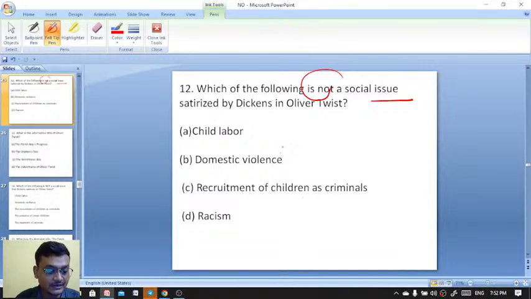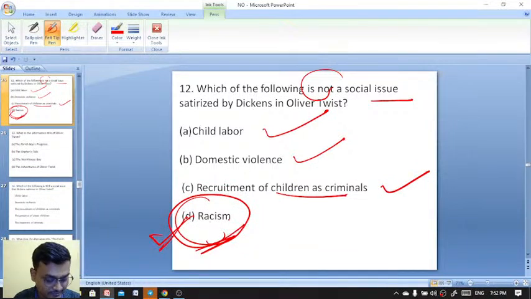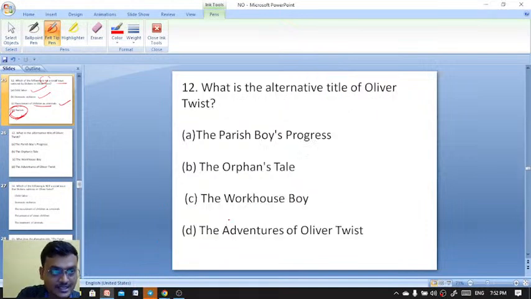Dickens' novels are dealing with what? Dealing with child labor, domestic violence, recruitment of children as criminals. That is also true, but racism cannot be found in the novels of Dickens. Got it. Excellent, everyone. Fantastic. Here D is the right answer.